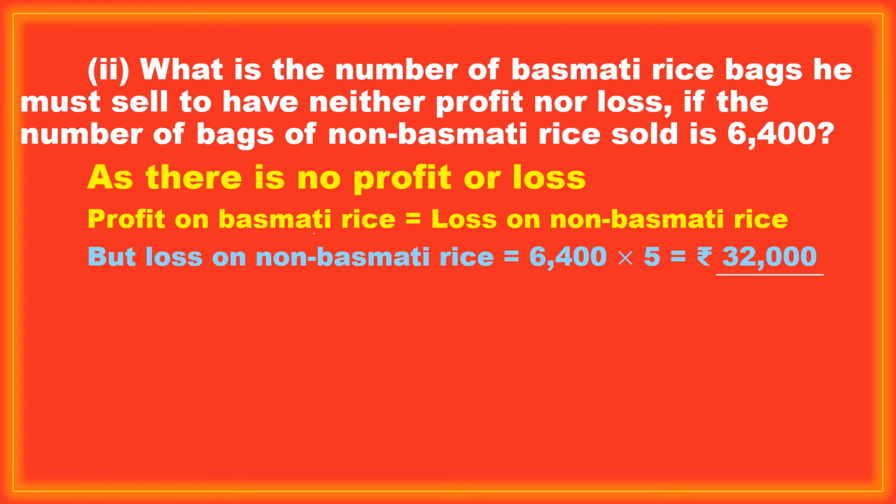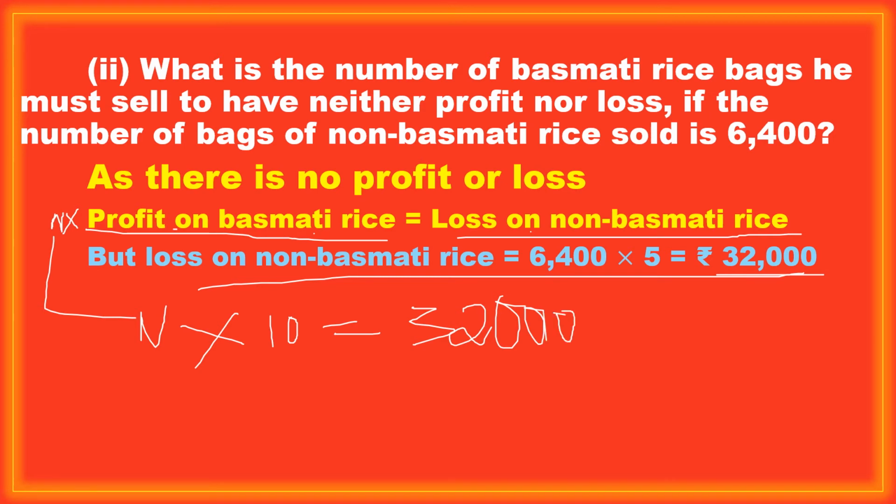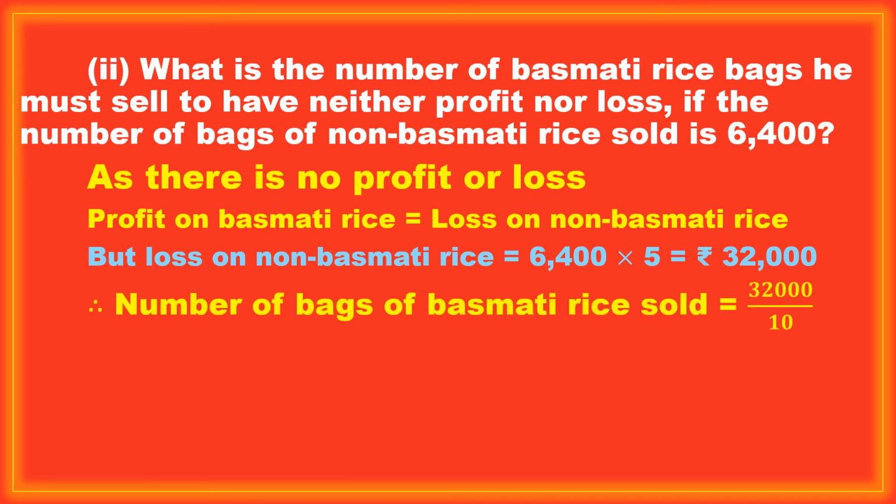Now put it in this formula: profit on basmati rice equals loss on non-basmati rice. We don't know how many bags of basmati rice there are, so we put n, the number of bags of basmati rice, times the profit on each bag, 10 rupees, equals the loss on non-basmati rice bags, which we got as 32,000 rupees. Now we want the number of basmati rice bags, so we send this 10 to the other side. The number of basmati rice bags equals 32,000 by 10. Here the zeros cancel, so you will get 3,200.